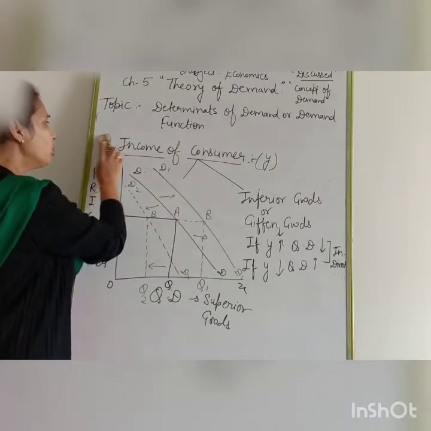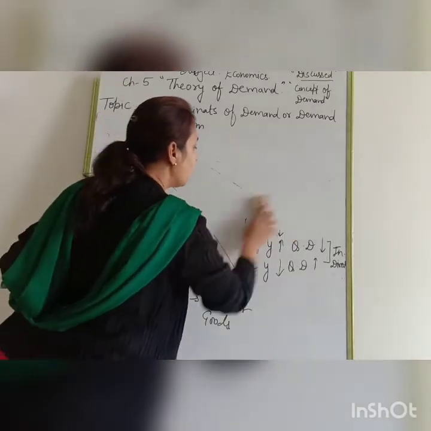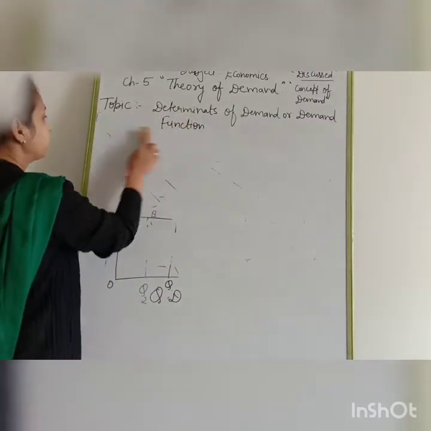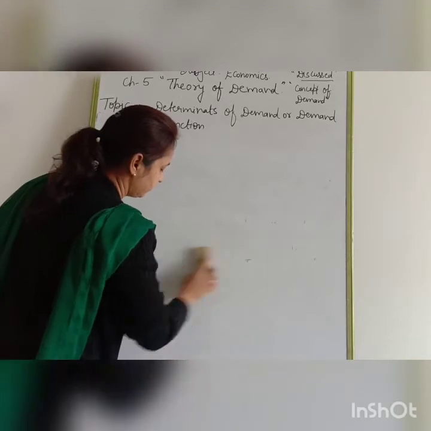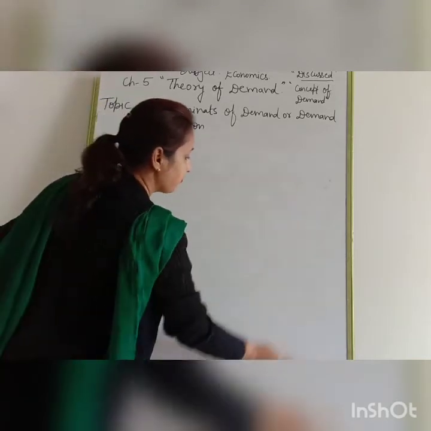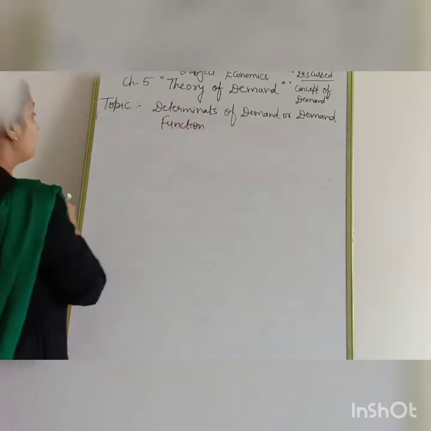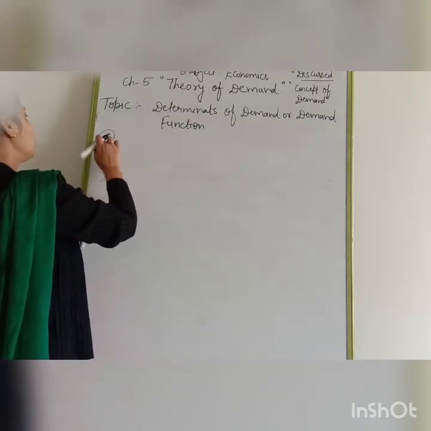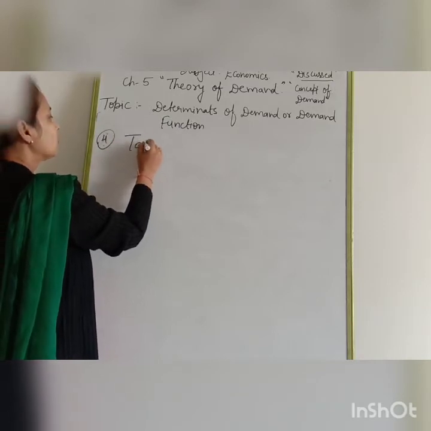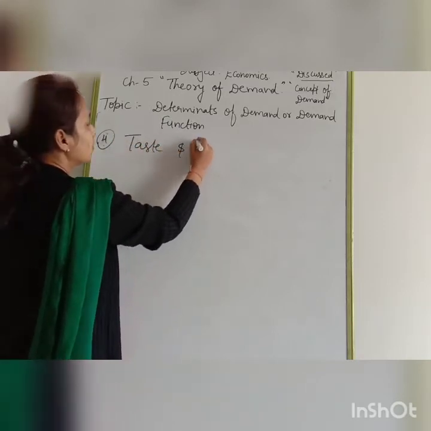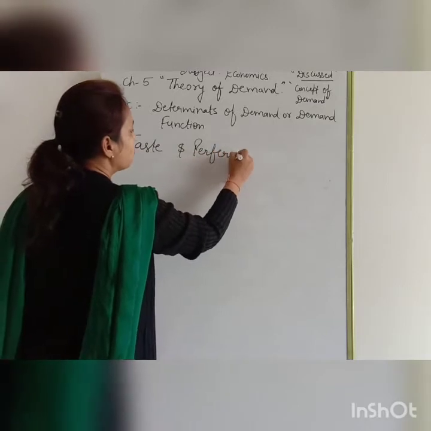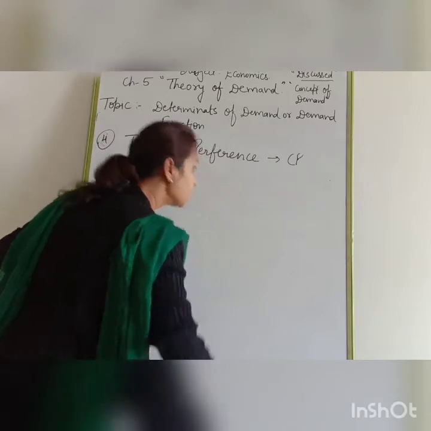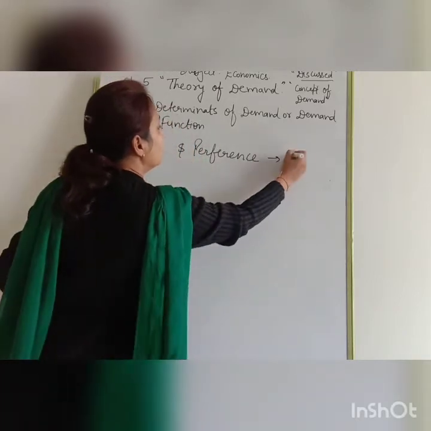Clear? Now the fourth point which we are going to discuss is taste and preference, which is denoted by T.